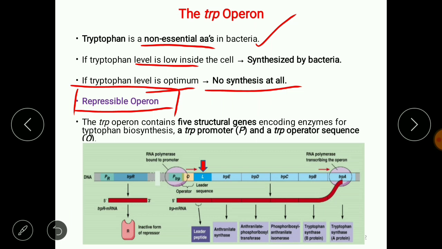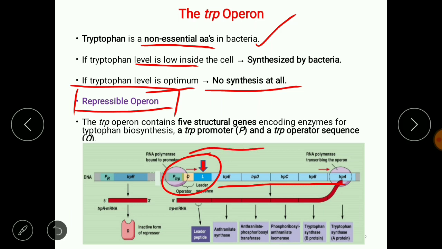Okay, so here the 5 different structural genes are involved in the synthesis of 5 different enzymes, which finally convert the chorismate or chorismic acid into the tryptophan. And these 5 structural genes are regulated by a single set of regulatory elements, that is promoter, operator and leader sequence also.